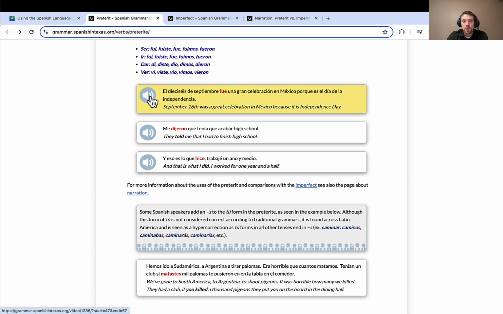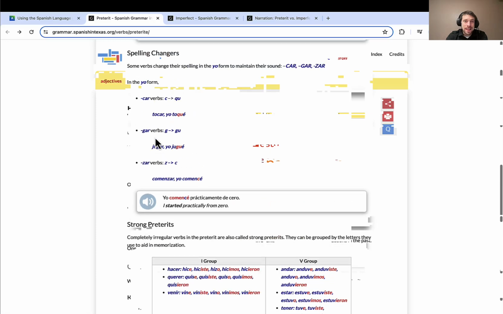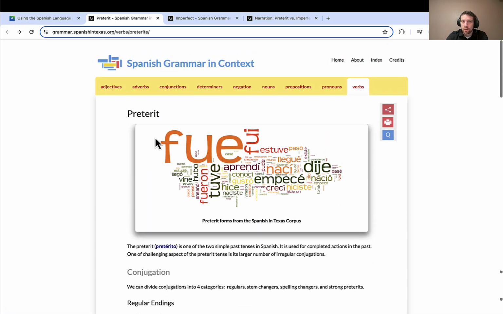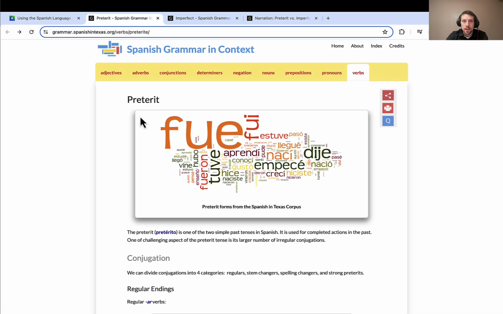Don't forget to click on these little volume icons to bring up videos of speakers using these different verbs in different sentences. But basically, that's a quick breakdown of the preterit, the past simple, answering the question, what happened in Spanish?